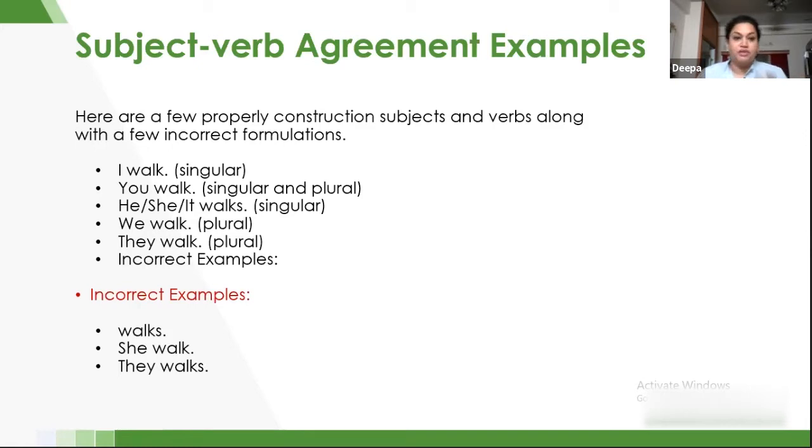Because walks is always used for a singular person and we cannot use that for a plural noun or pronoun, and walk is used for plural, first person or second person. So it cannot be used with a third person singular form. So this is an incorrect example.